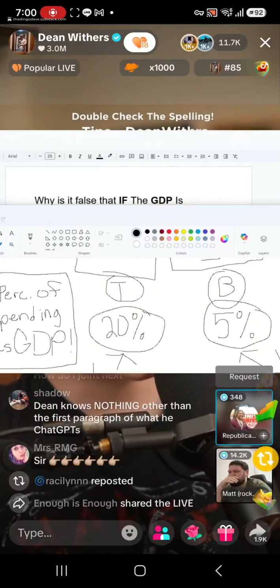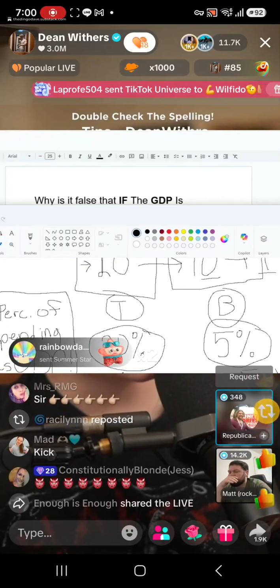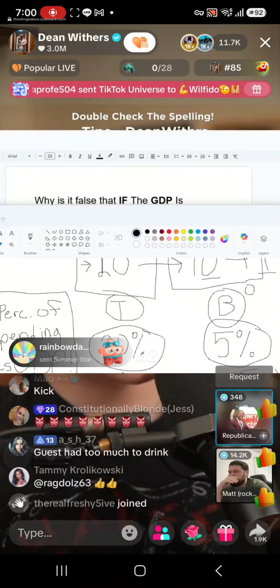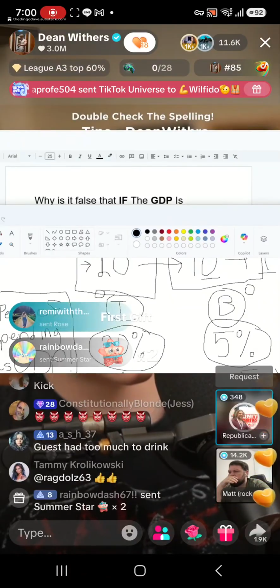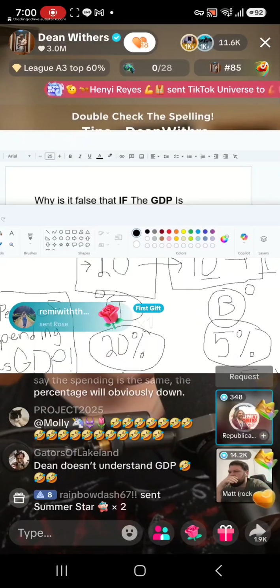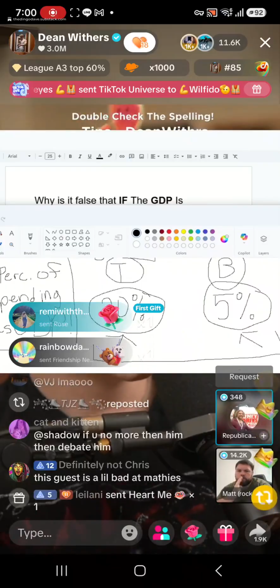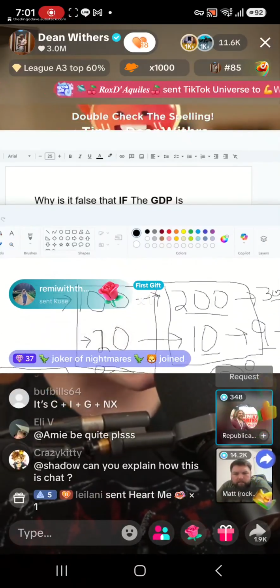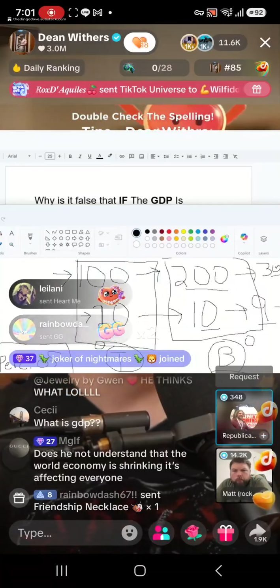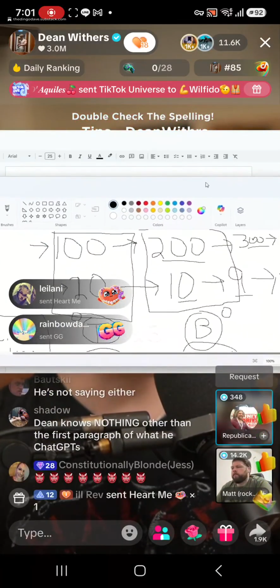Or are you saying that the GDP was lower under Biden than it was under Trump? I'm saying that Trump spends less than Biden when it comes to percentage of, I know, government spending. But there's only two ways for that to be true. The lesson I gave you was to show you that there's only two possible ways that that claim could be true.